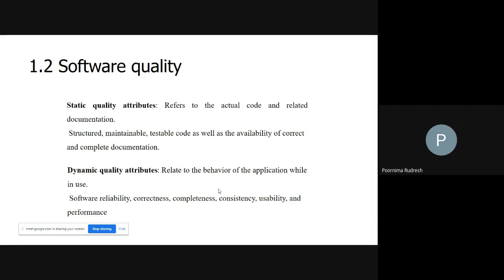There exist several definitions for software quality. One quality attribute might be important for one user, and the quality attributes may be different for another user. Suppose six people are here, and each one of you has different quality attributes, right?